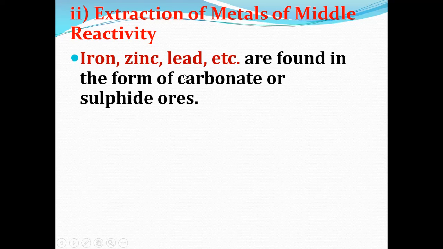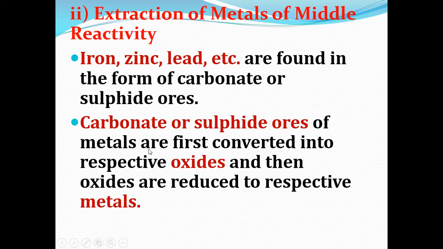So examples of medium reactive metals are iron, zinc, and lead, which are found in the form of carbonate or sulfide ores. Here also it is the same thing. If it is in the form of a carbonate or sulfide ore, first it gets converted into its metal oxide. Then the oxide is reduced to the respective metal.